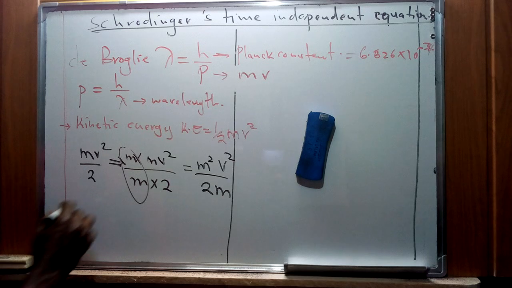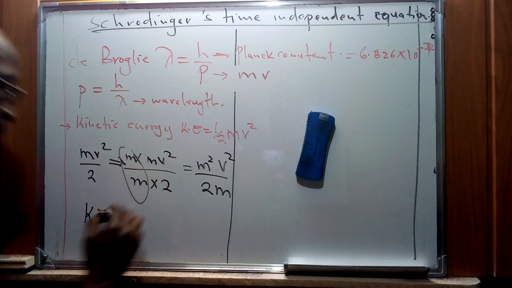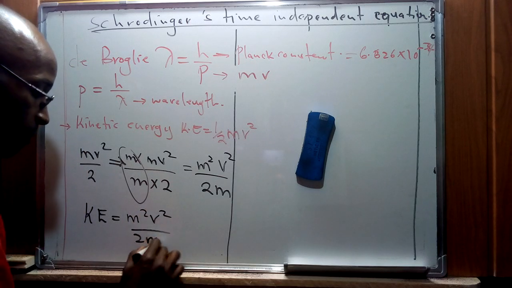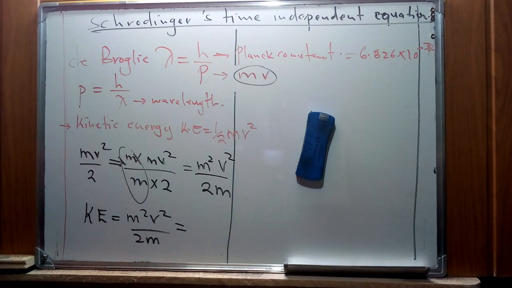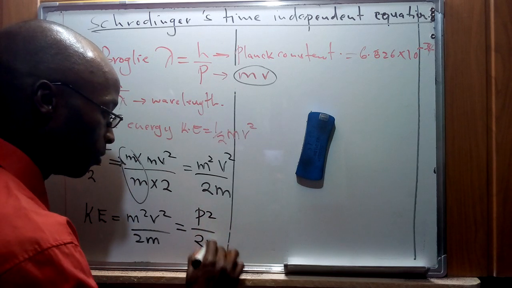Therefore, I can have kinetic energy represented as m squared v squared all over 2m. And we have said that the product of mass times velocity gives us momentum. Therefore, this version of the equation can be written as momentum squared over 2m.